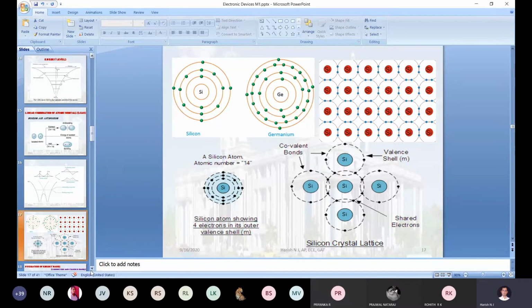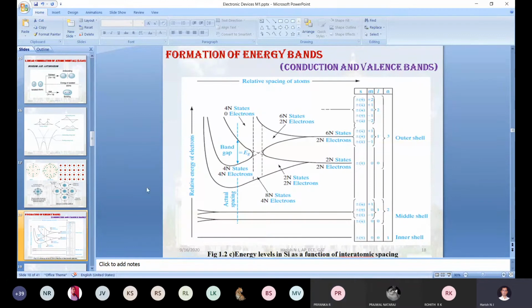With the help of all this knowledge, finally we move to the energy band, meaning how the band will be forming, how the covalent bond will be forming, how the valence band will be forming, and how the forbidden band will be forming. These things we discussed in the last class.